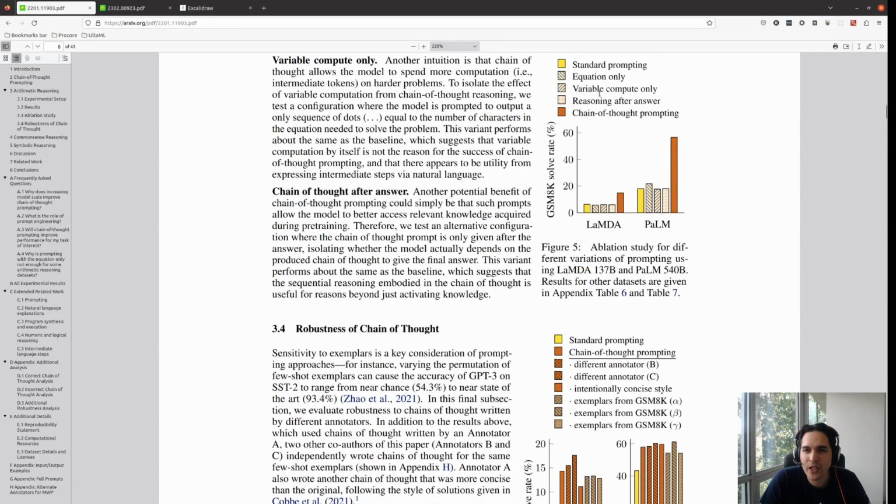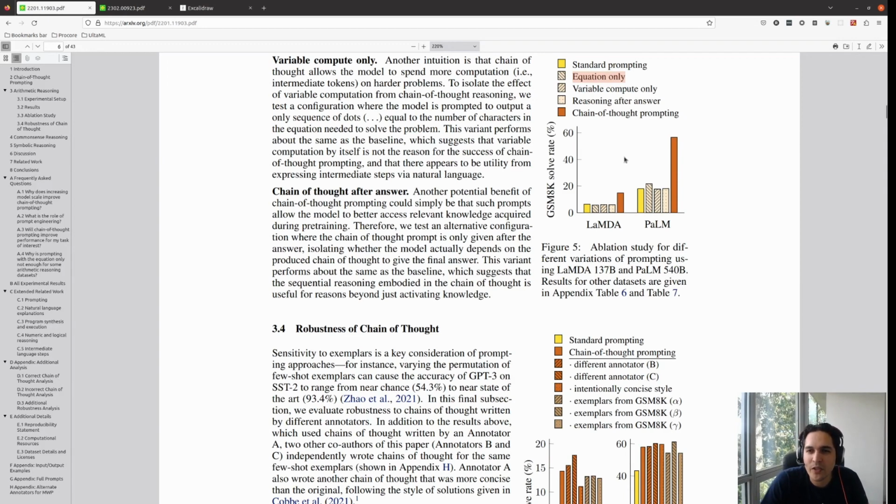With standard prompting we get very low performance. We can just ask with some equation, for example, this is the question, this is the equation, and maybe we can also ask for the variables. Or we can say, do the reasoning after the answer, like the answer is this, and the reasoning is like this.